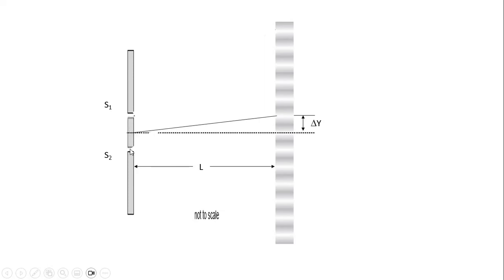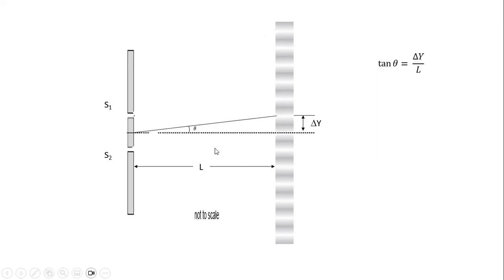The double slits can be, let's say, 0.5 millimeter apart, and L can be like 1.2 meters. Theta is the angle between the perpendicular bisector and the point where you see the first-order constructive interference. This is known as your angular displacement.